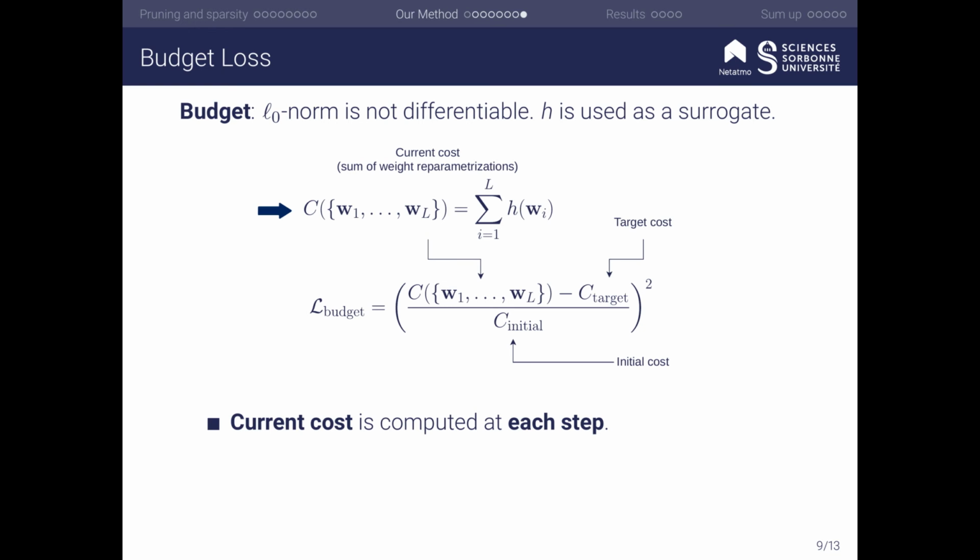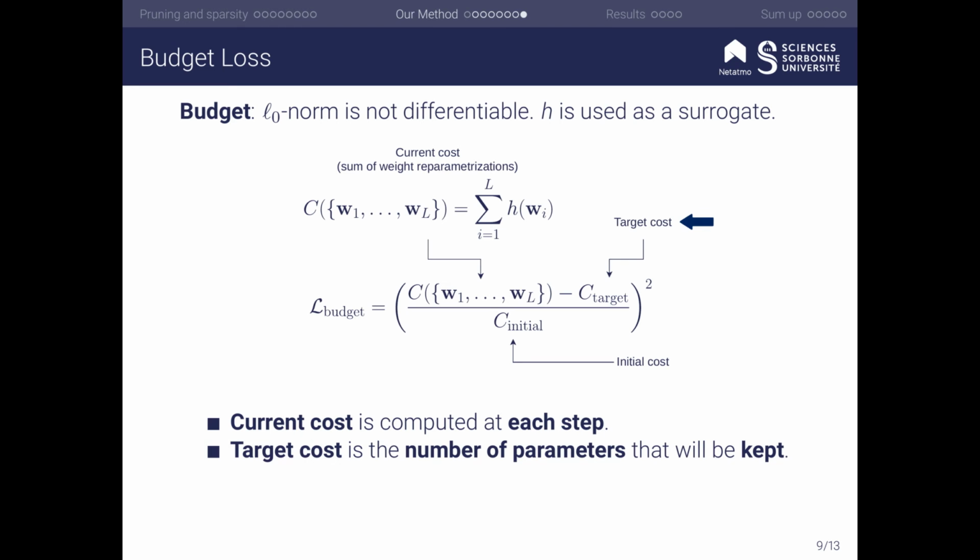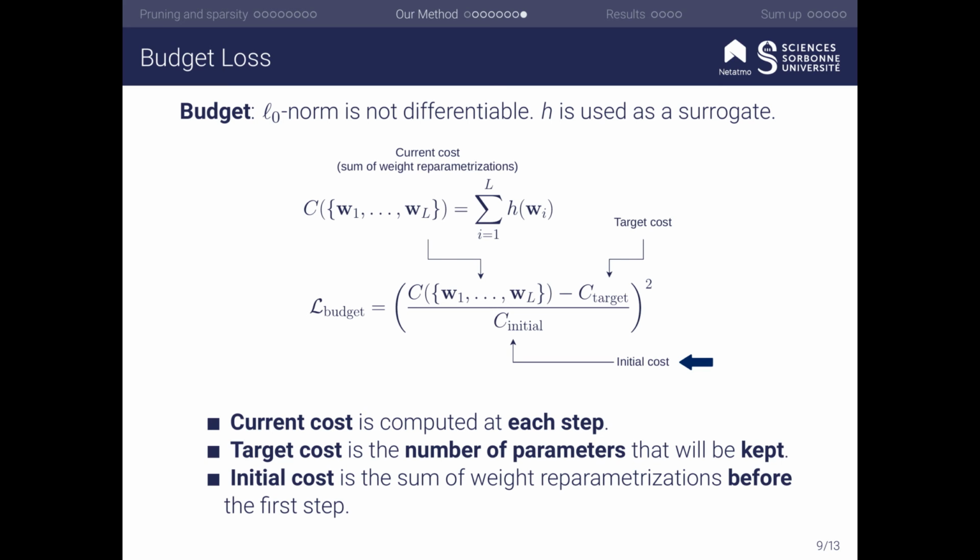The current cost is the sum of all reparametrized weights and it's computed at each step. The target cost is the number of parameters that will eventually be kept. The initial cost is the sum of weight reparametrization at the initialization. We divide by C initial to ensure a better conditioning of the budget loss function. Finally, the budget loss is combined with the main task loss thanks to a parameter lambda.